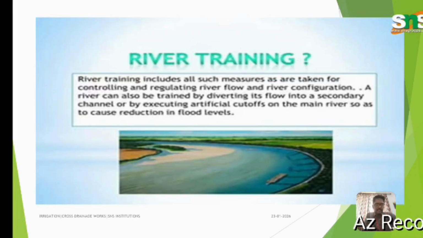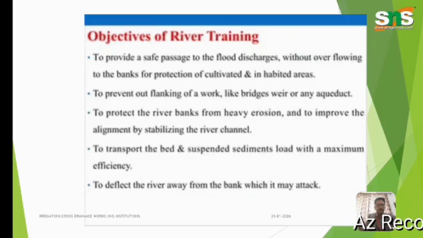River training works. These are the pictures on the PPT, that is, the natural flow of the river. River training includes all such measures taken for controlling the regular river flow and the river configuration. A river can also be trained by diverting its flow into a secondary channel or by executing an artificial cutoff on the main river so as to cause a reduction in the flood levels. These are river training works pictures taken at the site level.